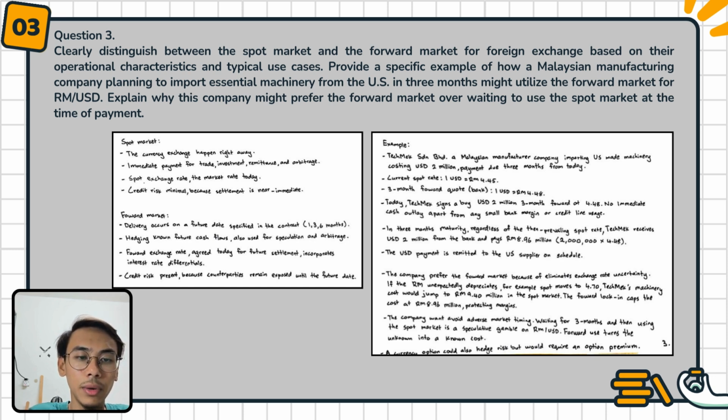The company wants to avoid adverse market timing. Waiting for 3 months and then using the spot market is a speculative gamble on RM per $. Using a forward turns the unknown into a known cost. A currency option could also hedge risk but would require an option premium.